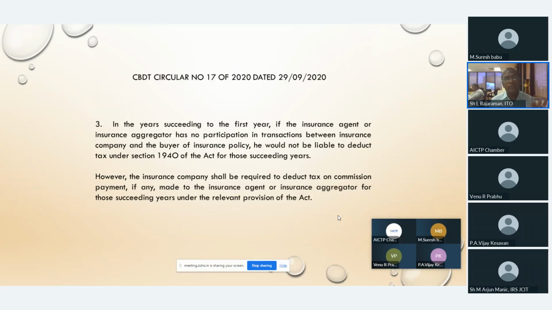That means only in the first year will this 194O come; subsequently it will not come if this condition is satisfied. However, the insurance company shall be required to deduct tax on commission payment, if any, made to the insurance agent or insurance aggregator for those succeeding years under the relevant provision of the Act, which is normally happening only. So once again, they are reiterating that.